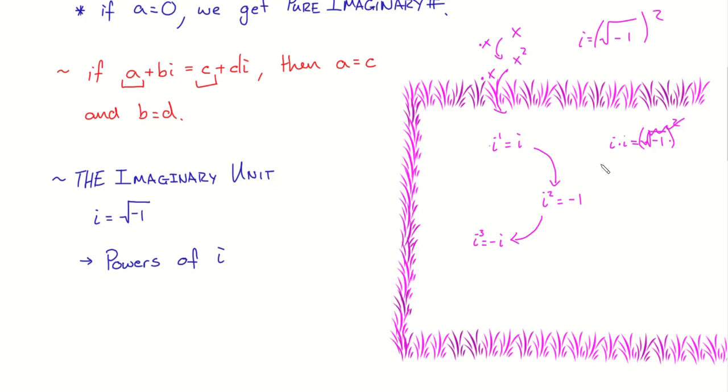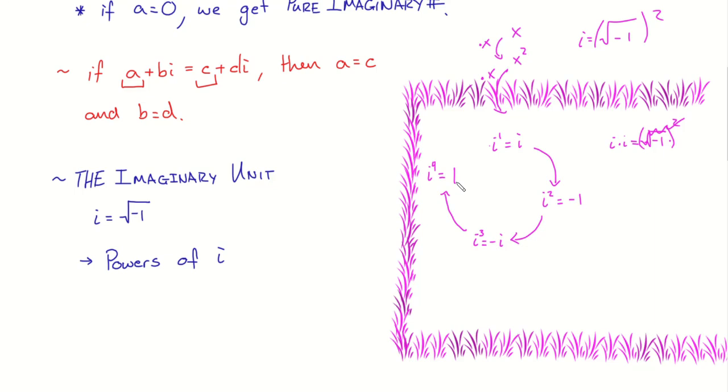Okay. All right, one more step. Last one, i to the 4th. I'm just going to take this value and multiply it by i, right? So I get -i squared. But I realize that i squared we've already claimed was -1. So I have a -1 times -1, and I get a 1.